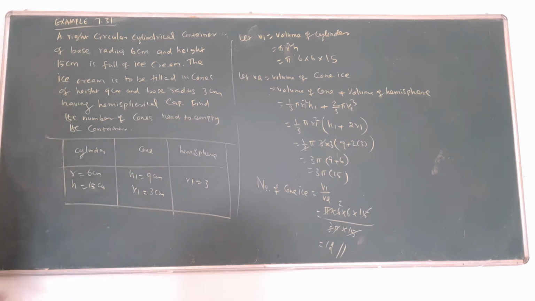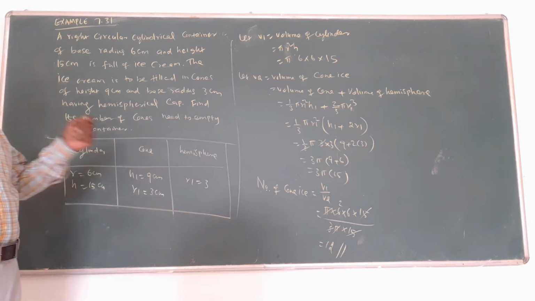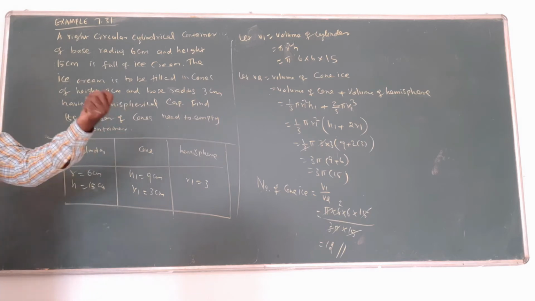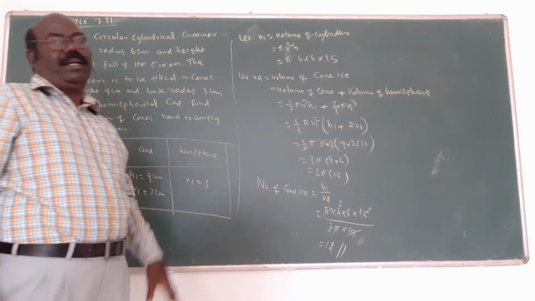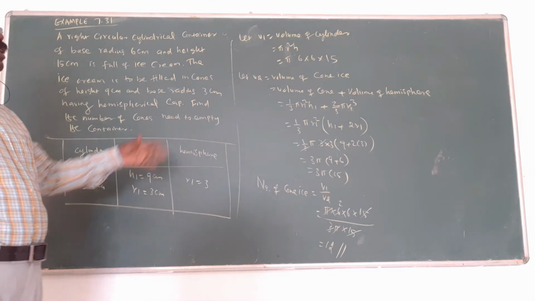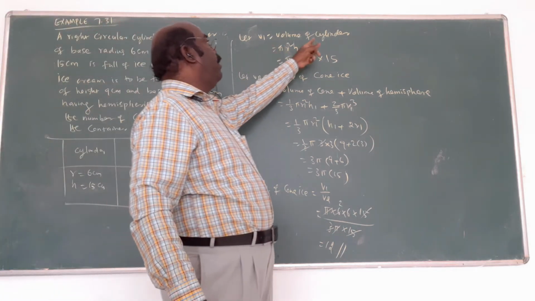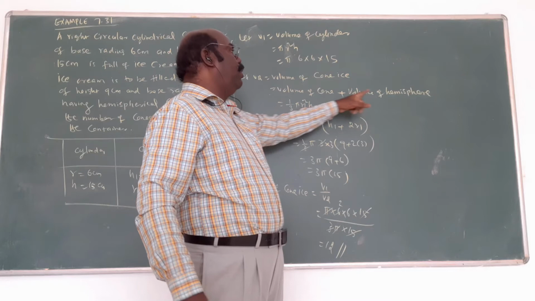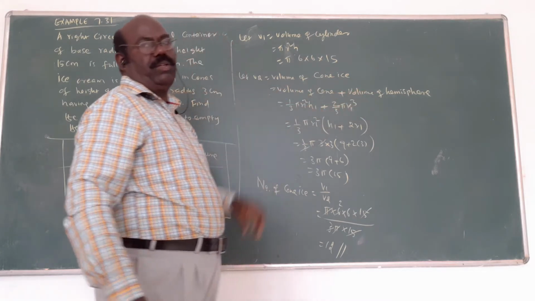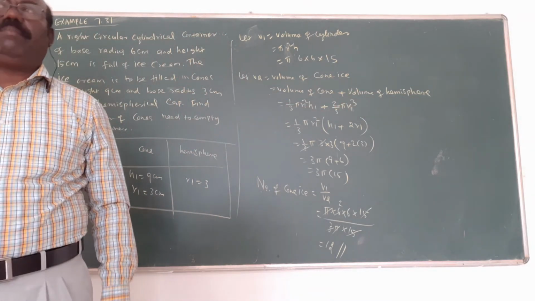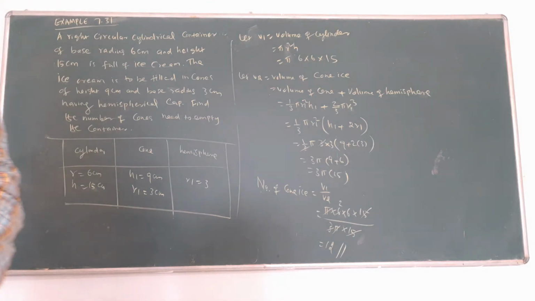Only 12. Here the cone means the volume of the cone plus the volume of the hemisphere combined together, V2. That's very important. Here you must use 3 formulas: volume of the cylinder, volume of the cone, volume of the hemisphere. That's how you find the answer. This type of problem is always easy with volume formulas only.